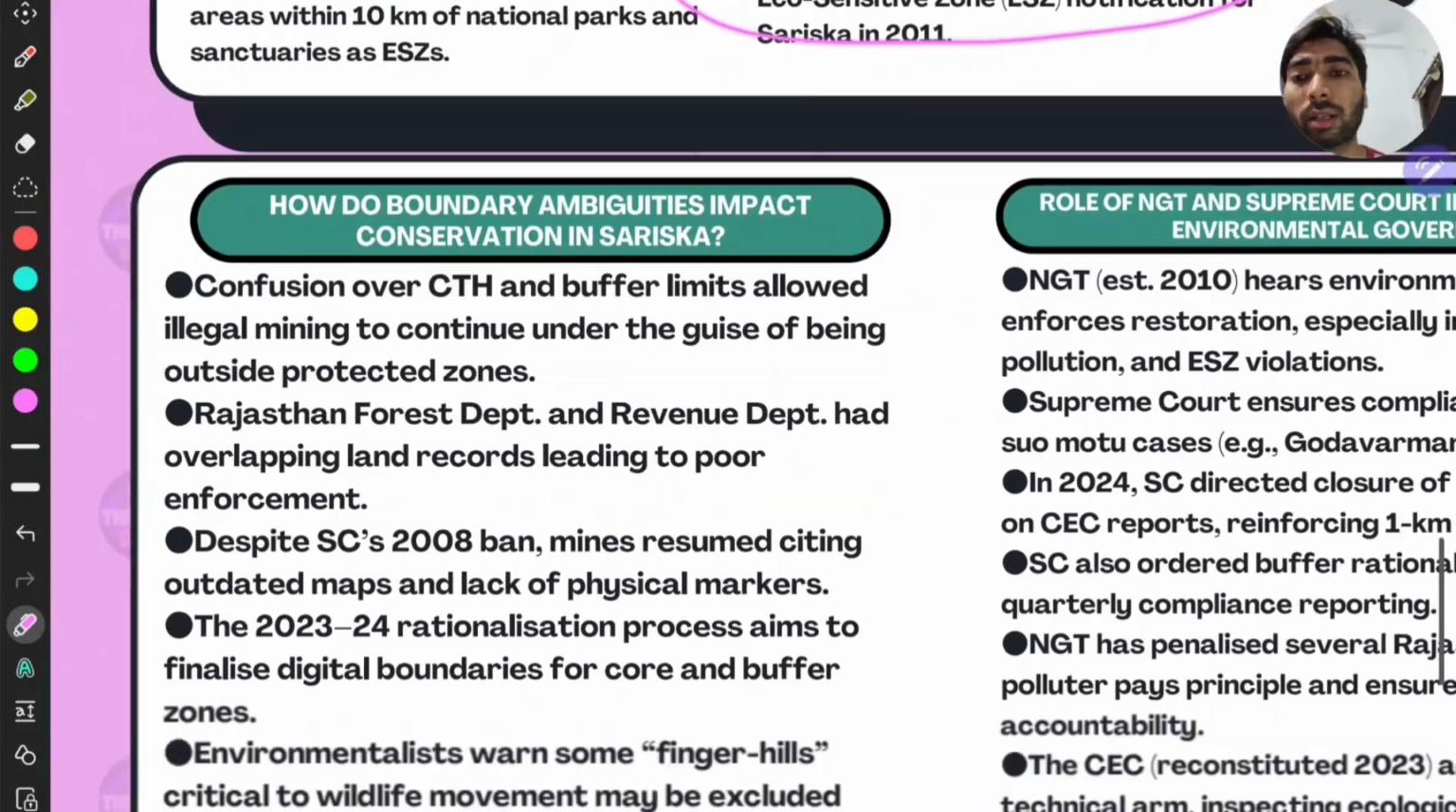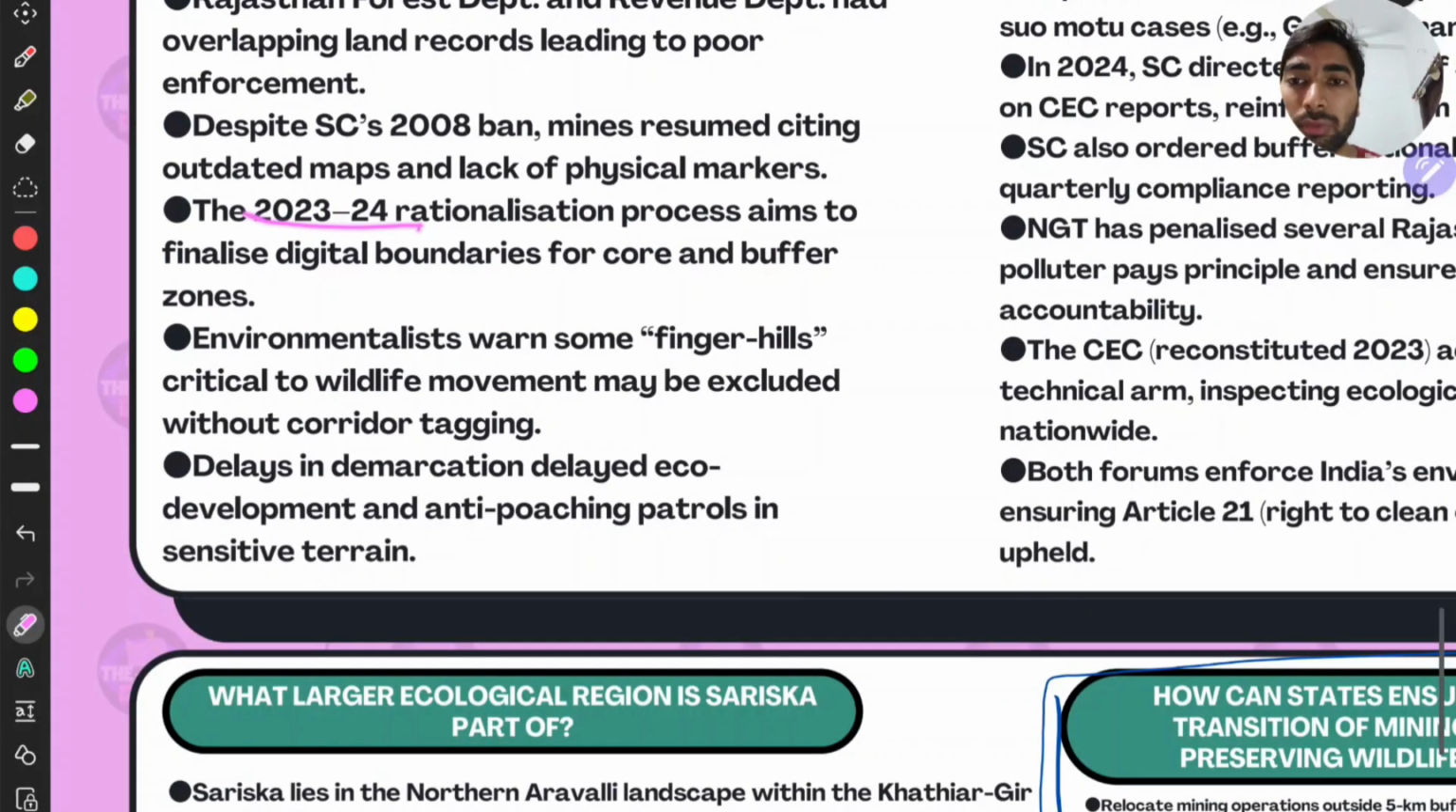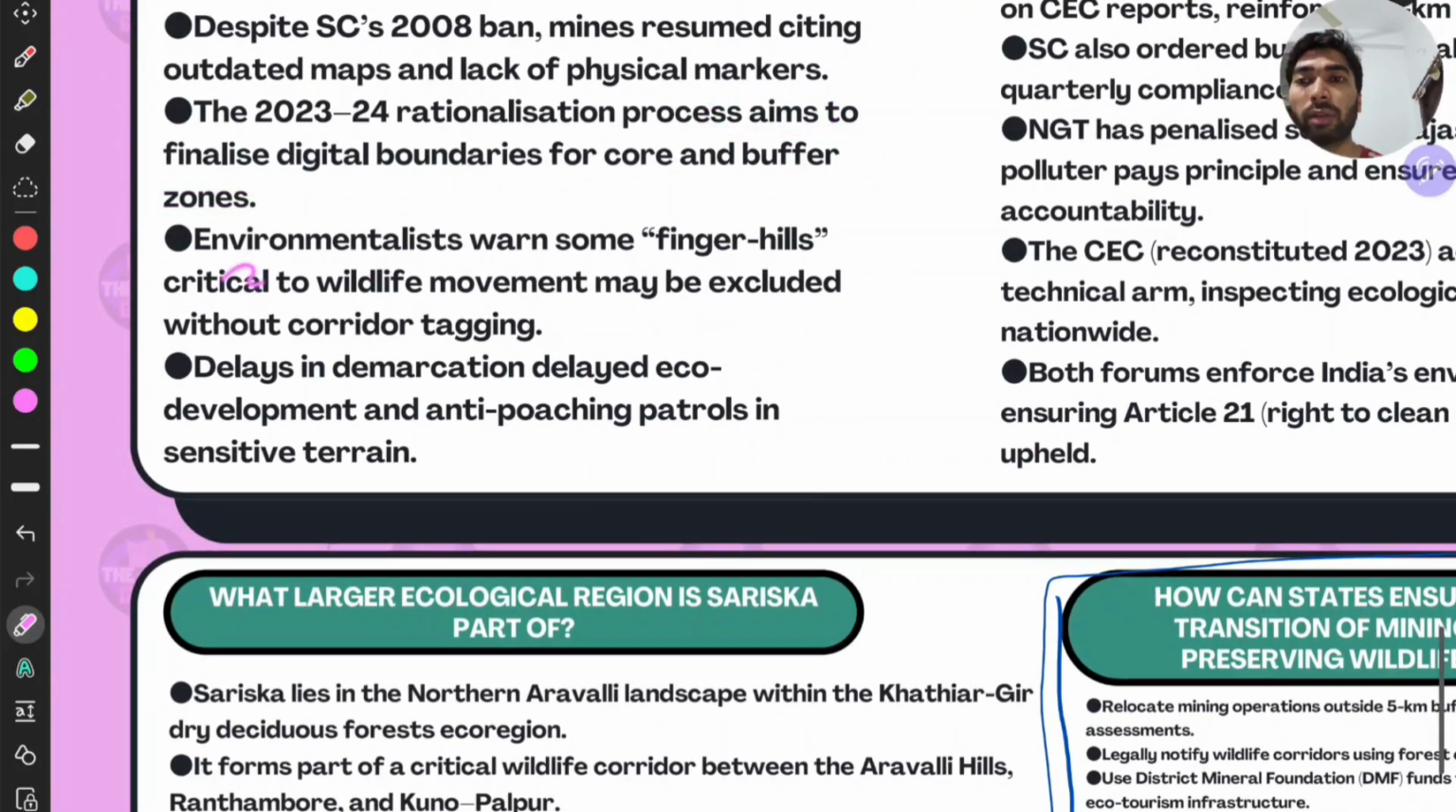In 2023-24, the rationalization process aims to finalize the digital boundaries of core and buffer zones, right? Now remember, the CEC, the Central Empowered Committee, also did their work based on this aim. And environmentalists warn that some finger hills critical to wildlife movement may be excluded without corridor tagging, right?